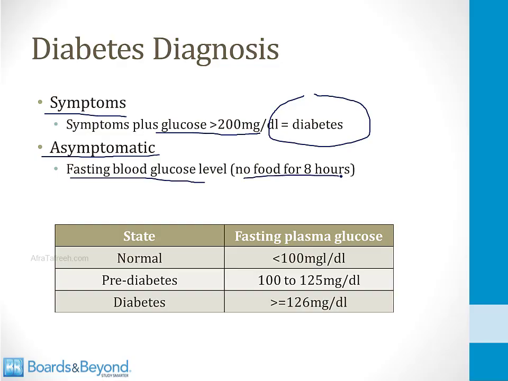The reason you have to be fasting is because it's common for your blood sugar level to elevate after a meal when you consume sugar. However, when you are fasting, the blood sugar level should be low. If the fasting blood sugar level is less than 100, that's considered normal. If it's 100 to 125, that's considered prediabetes. And a fasting blood glucose level greater than 126 is considered a diagnosis of diabetes.